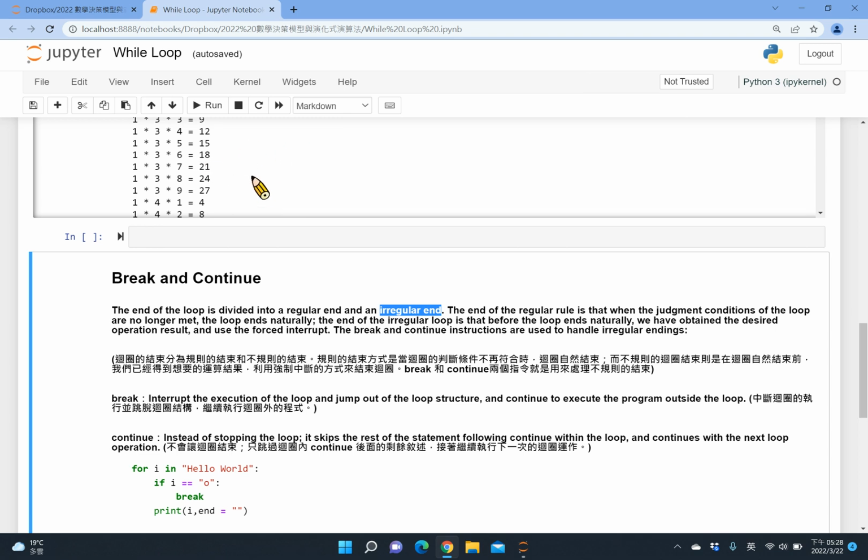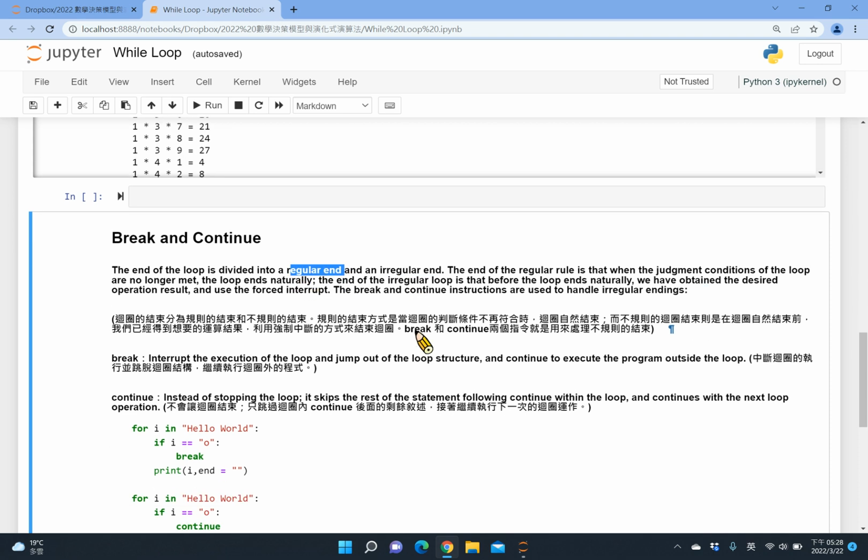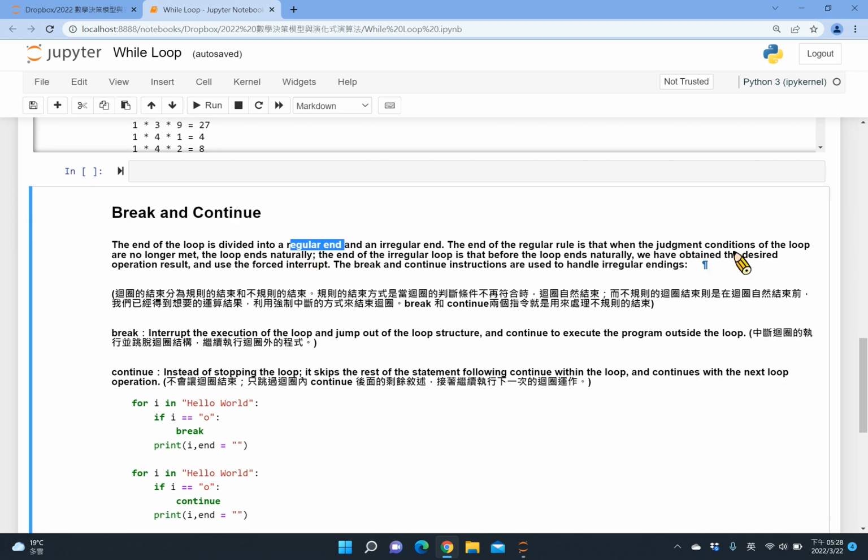After it's finished, when A is larger than 10 it stops. So that's the regular end. However, in some situations, we can set up some condition. If the condition meets our desired operation result, we can force the loop to be interrupted.